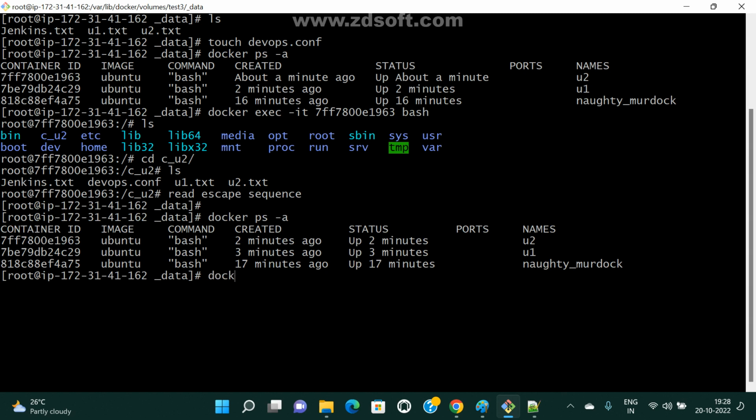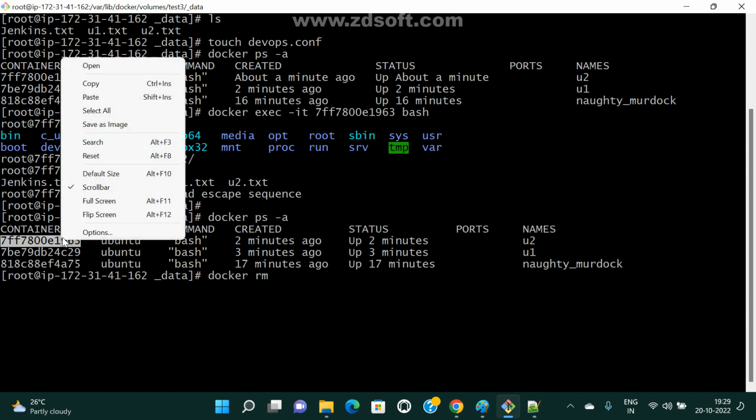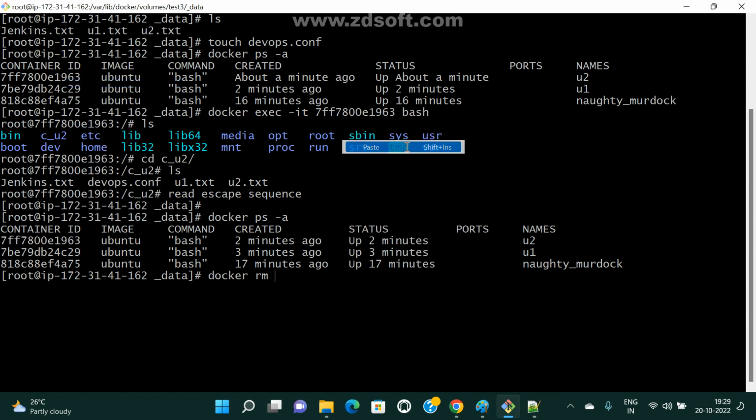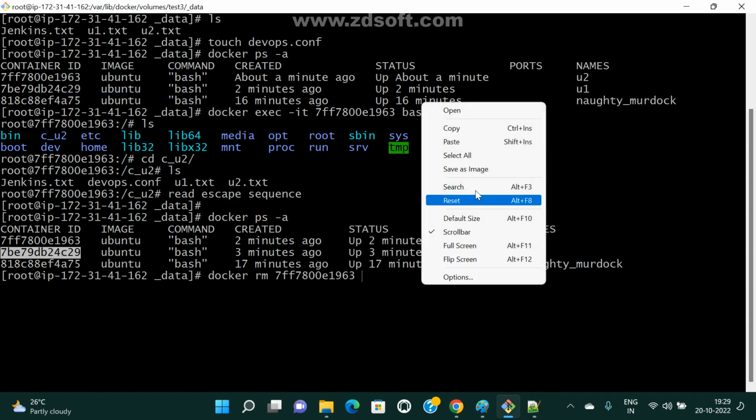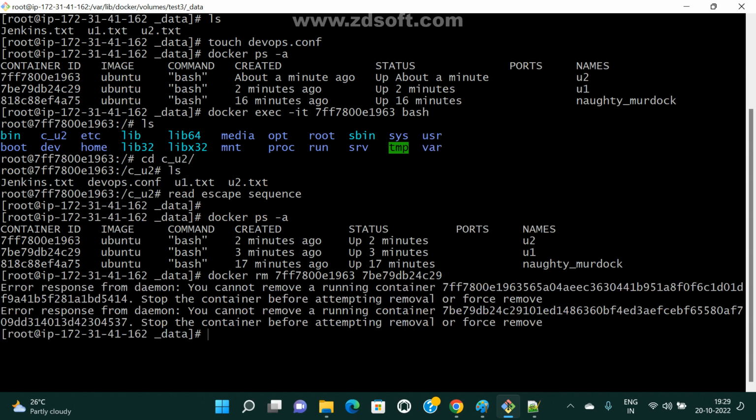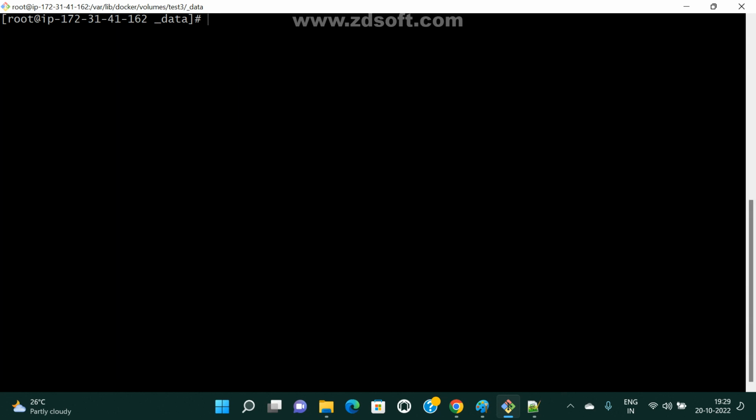So docker rm, docker rm only, right? Container rm, space, then give those container IDs. Copy this, I pasted here. I have only two, right? Manually I'm copying and pasting. Now both are running, right? We need to use -f, forcefully. Okay, I deleted. Now observe here.